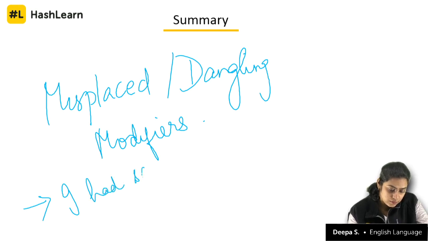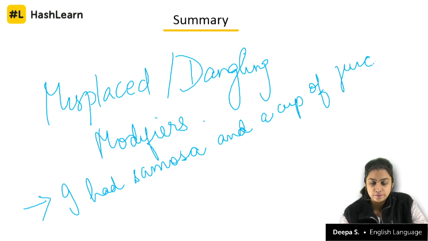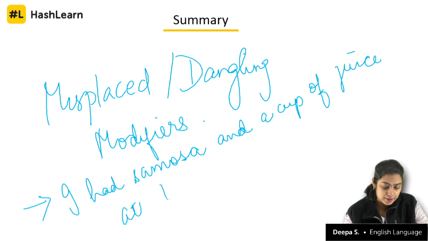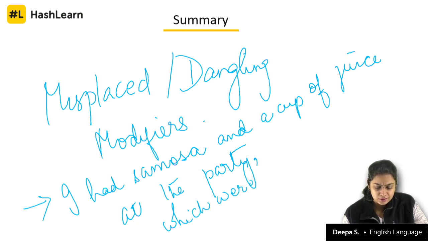I had samosa and a cup of juice at the party, and then I say which were spoiled.